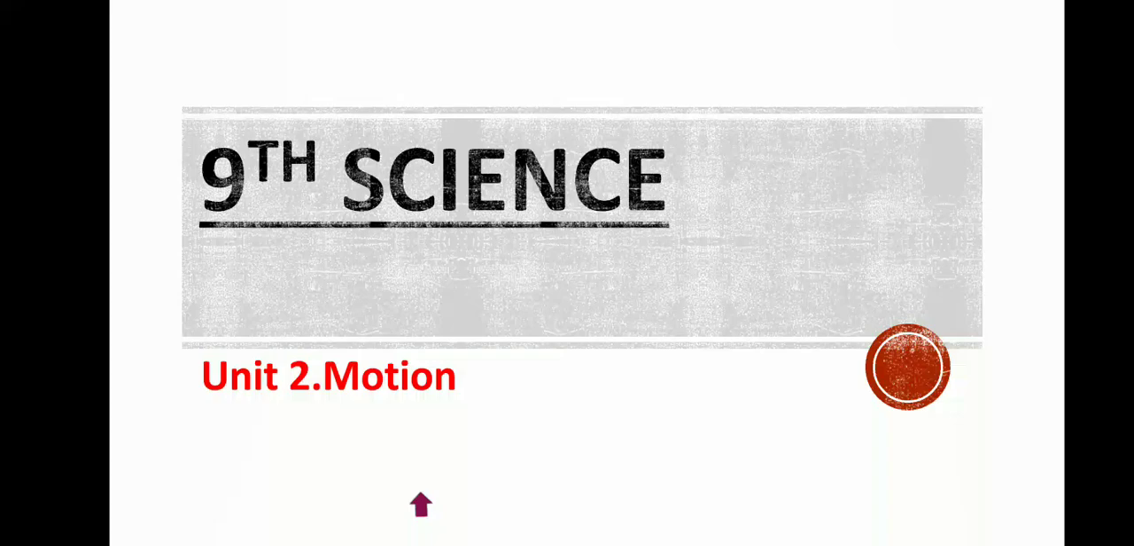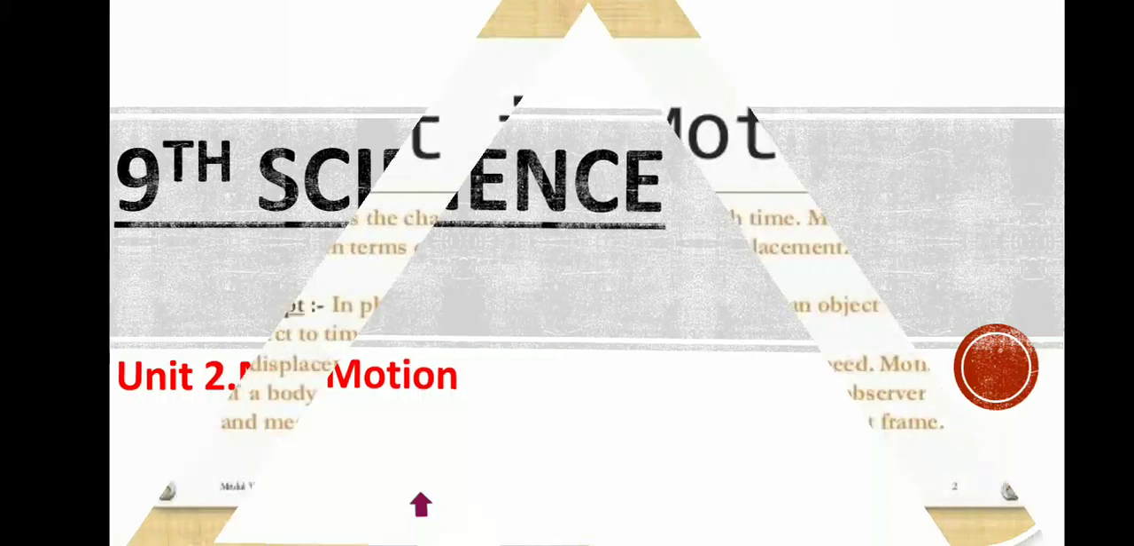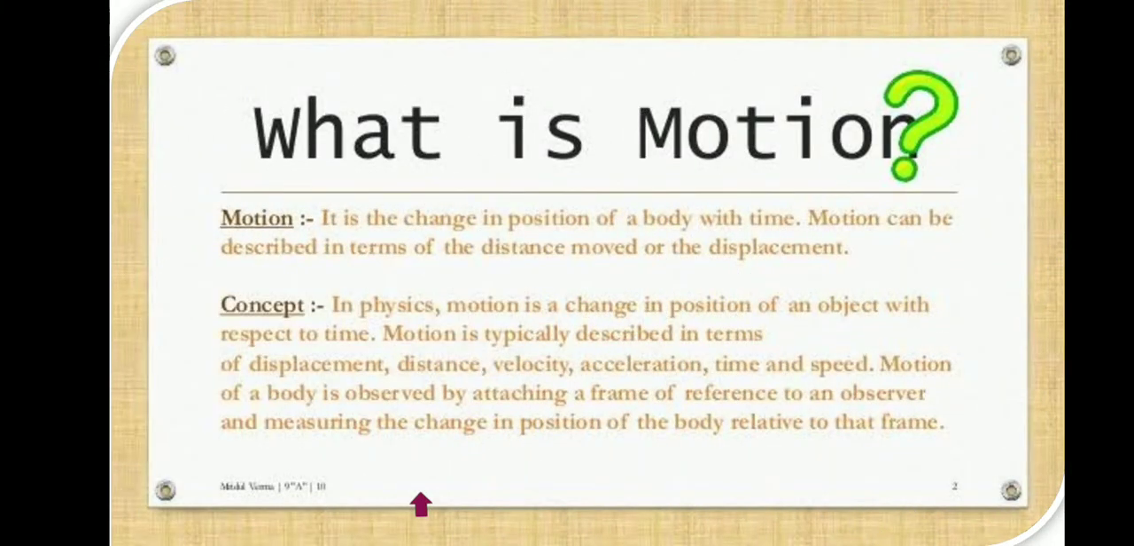Now we are going to talk about Unit 2, motion. What is motion? It is the change in position of a body with time. Motion can be described in terms of the distance moved or the displacement. In physics, motion is a change in position of an object with respect to time. Motion is typically described in terms of displacement, distance, velocity, acceleration, time and speed.